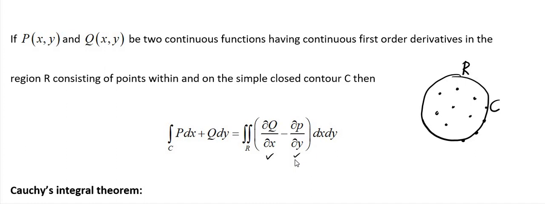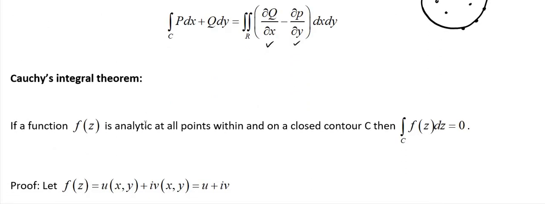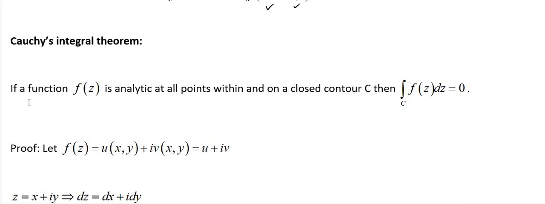Then we have the integration over C of P dx plus Q dy equals the double integration over R of (∂Q/∂x minus ∂P/∂y) dx dy. So now I am going to prove Cauchy's integral theorem. Observe, this is the statement of Cauchy's integral theorem.